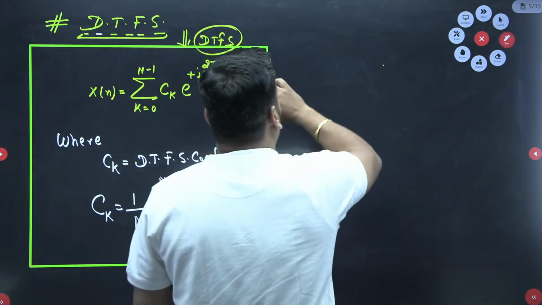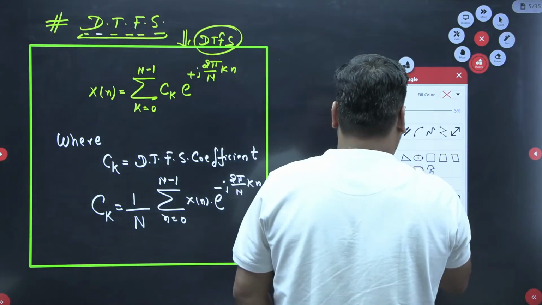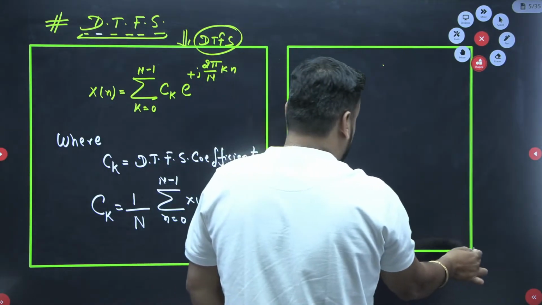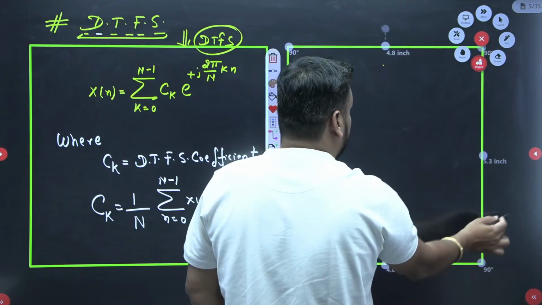And students, if you want to relate with the continuous time Fourier series CTFS, let me just recall the CTFS formulas as well.